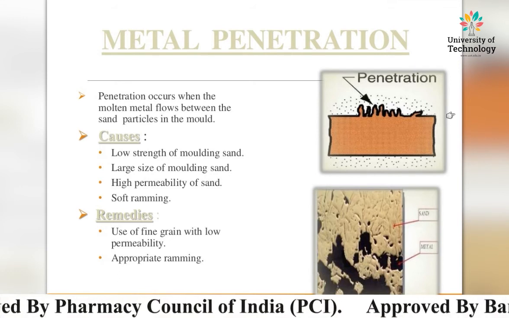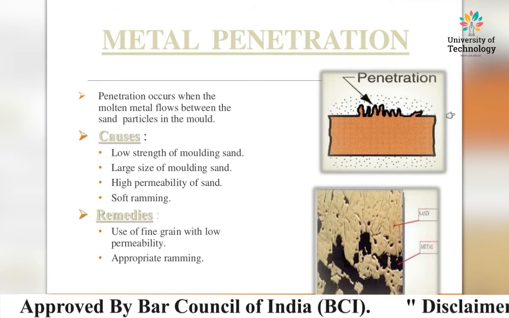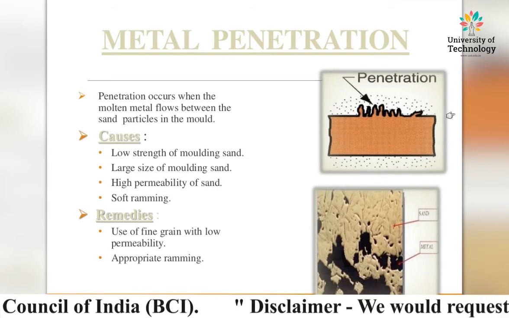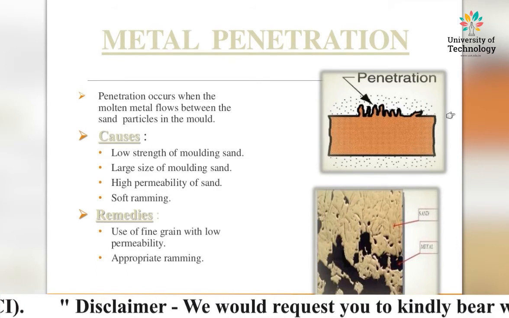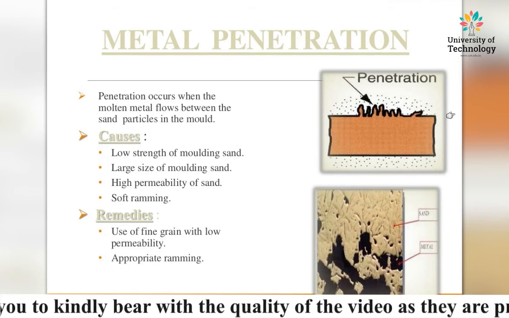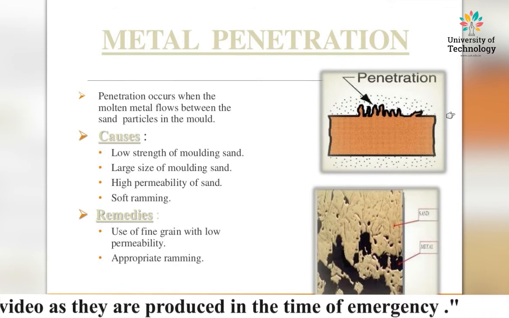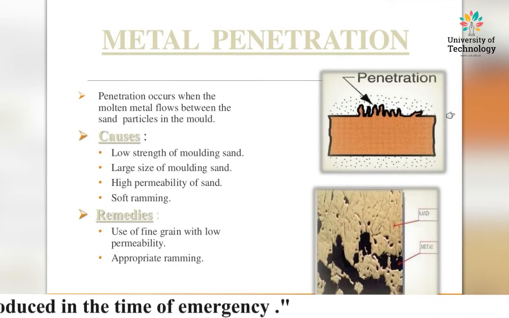Remedies for this: use of fine grain with low permeability and appropriate ramming of the mold sand removes this particular casting defect. We can see in the figure that this type of defect is known as metal penetration.